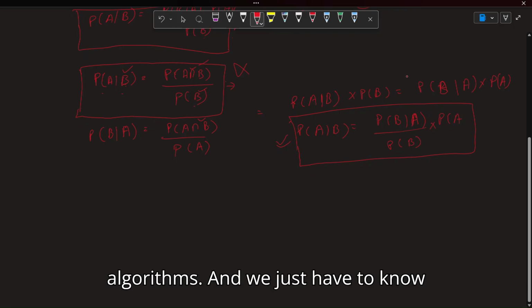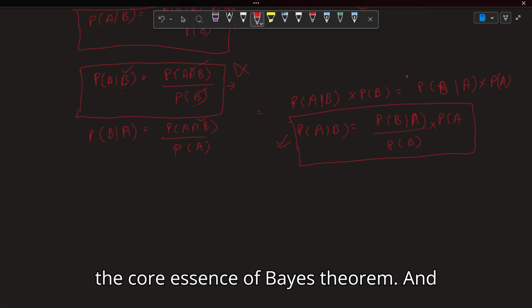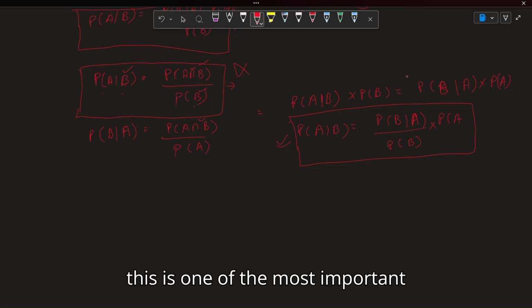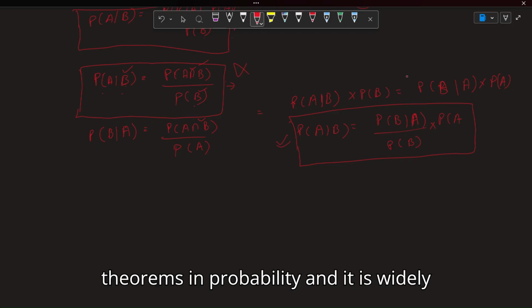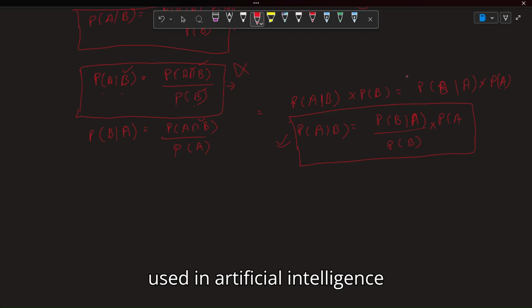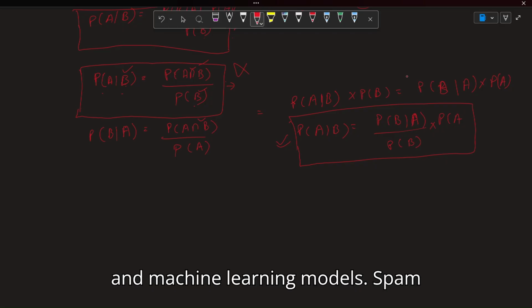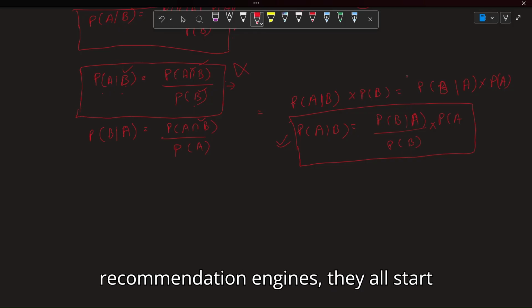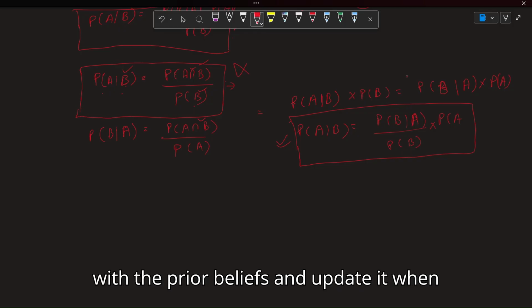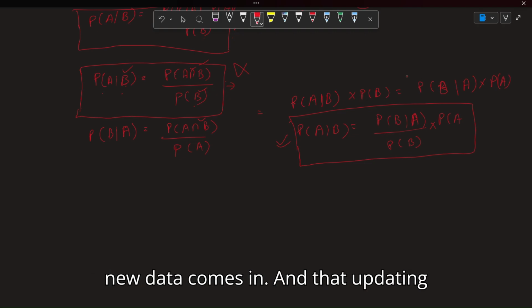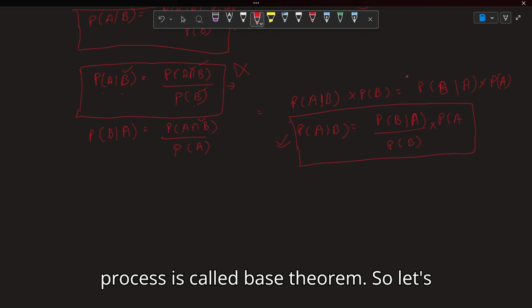So we just have to know the core essence of Bayes theorem, and this is one of the most important theorems in probability, and it is widely used in artificial intelligence algorithms. This is exactly how AI and machine learning models work. Spam filters, medical diagnosis systems, recommendation engines, they all start with prior beliefs and update them when new data comes in. And that updating process is called Bayes theorem.